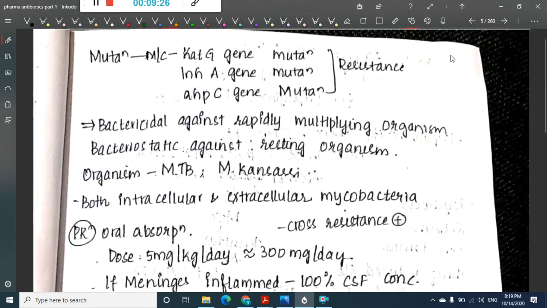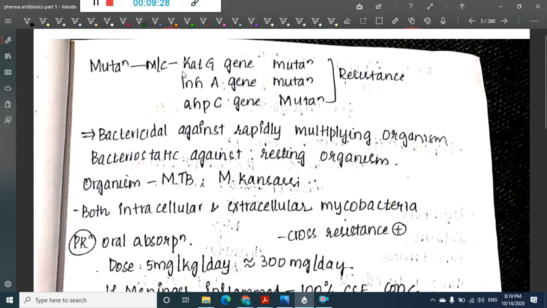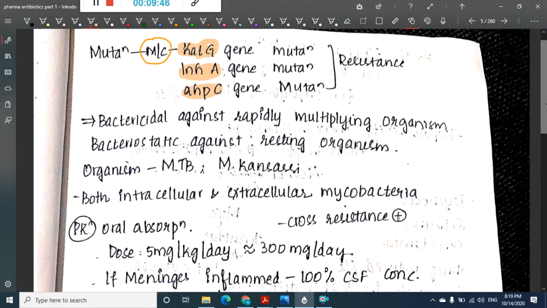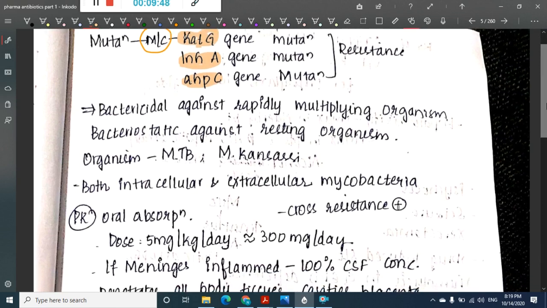Then in isoniazid, the most common mutations are in these genes: KatG gene, InhA gene mutation and AhpC gene mutation. Whenever there is a mutation in these genes, resistance is seen.